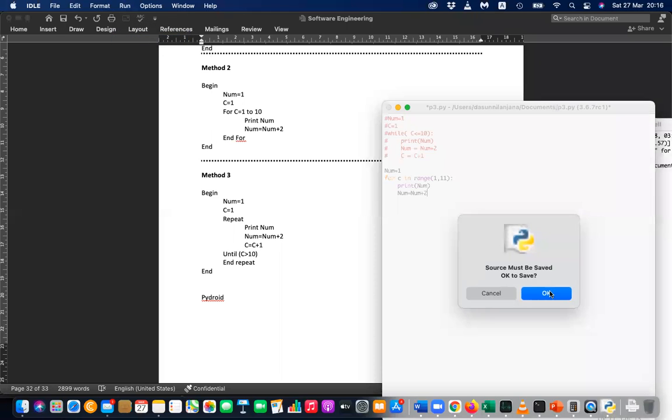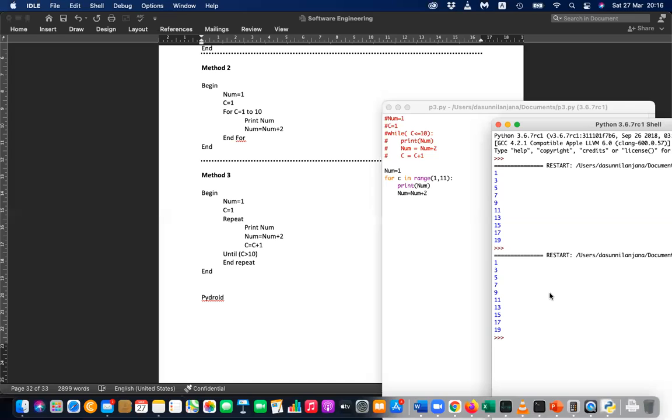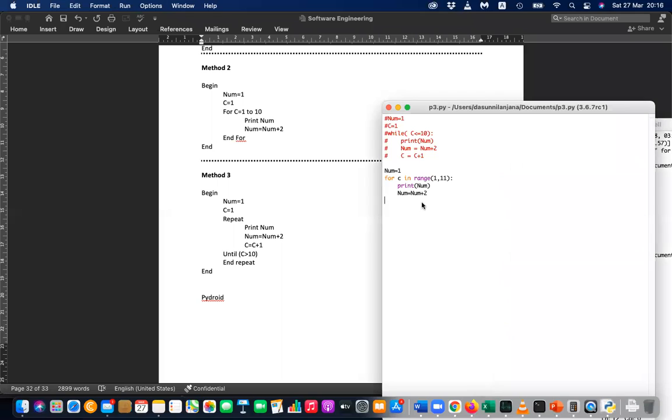And then the second one will be executed and you will see the same result. 1 to 19, the same results will be given. Okay, the third one. As I said, the third one is not really there in Python, but let's give it a try.